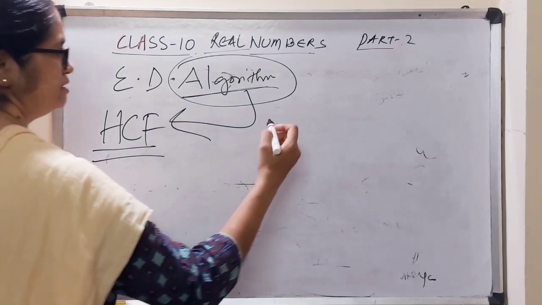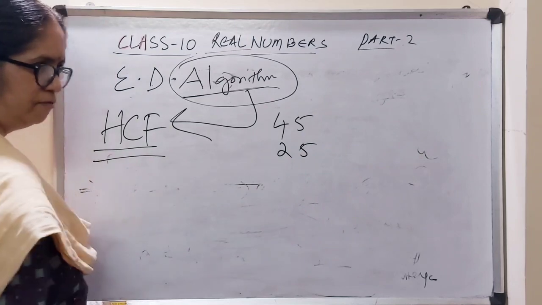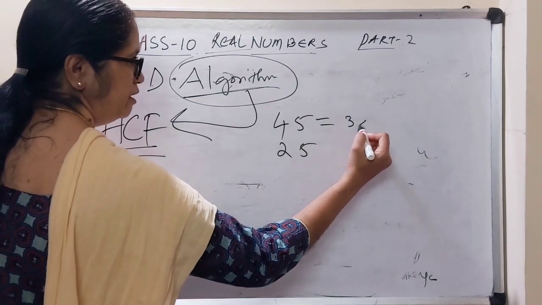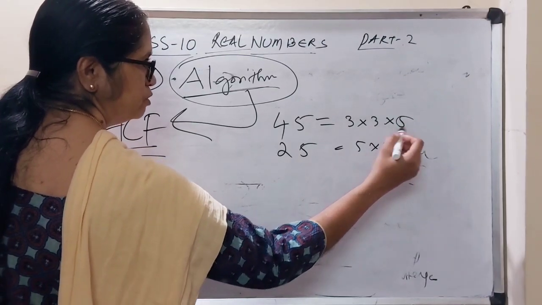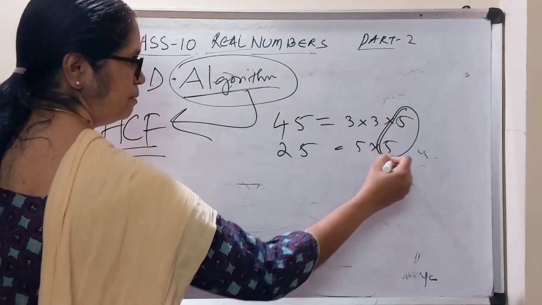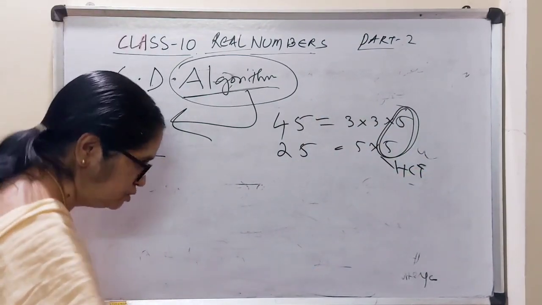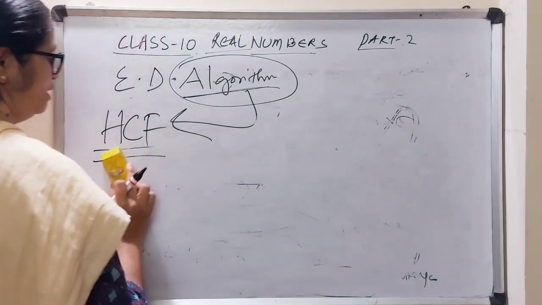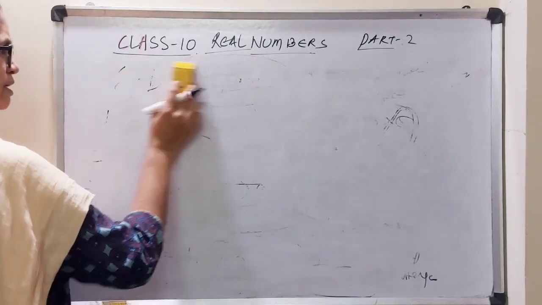I'll tell you what is HCF. Find the HCF of 45 and 25. 45 you can write as 3 into 3 into 5 and 25 as 5 into 5. So which is the common factor here? Highest common factor 5. So this is your HCF. This is how you used to do it, right? But here we are going to use a lemma to derive HCF, by using the continuous division method. We have done the continuous division method.